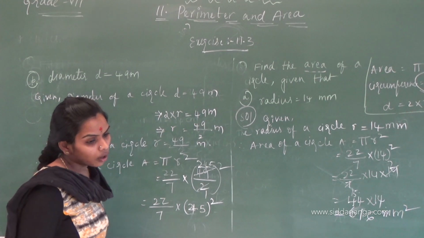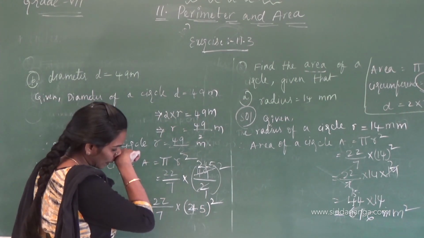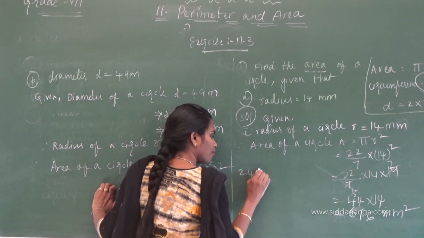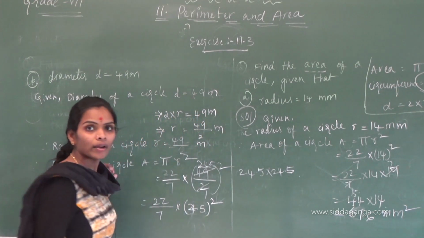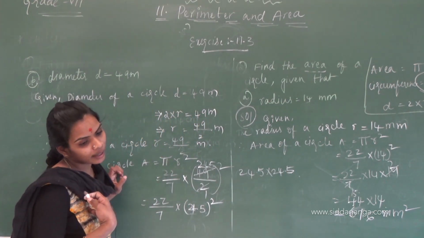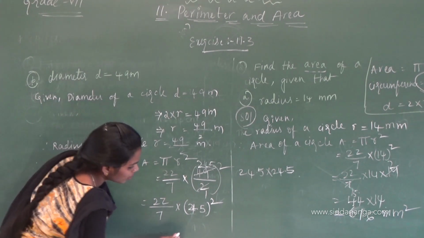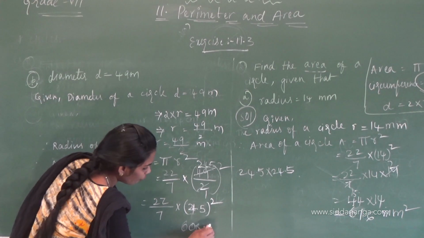I already did this. 24.5 whole square: you have to do 24.5 into 24.5. I already did that, and the value is 600.25.